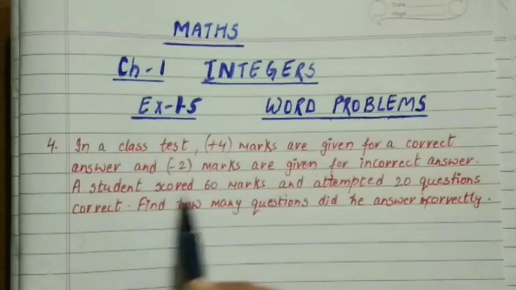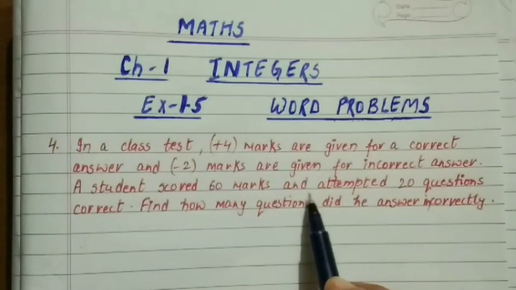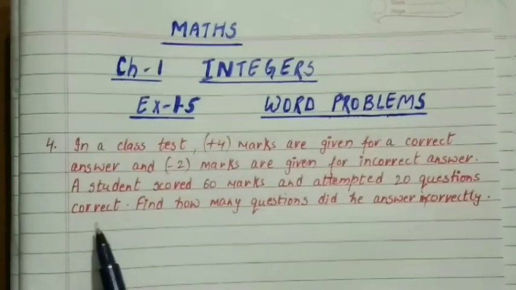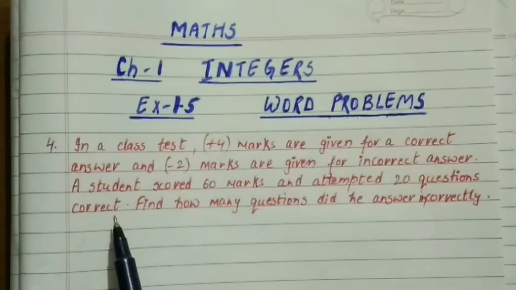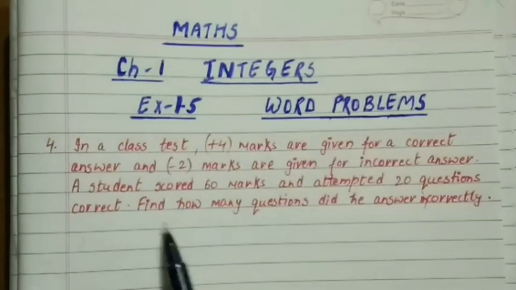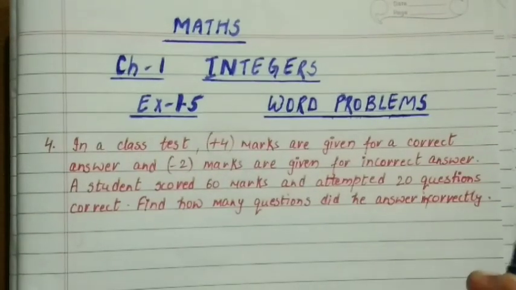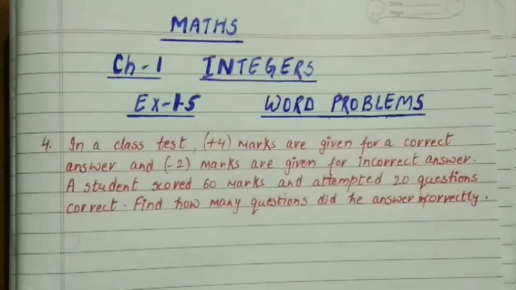Then a student scored 60 marks in total, and they have given that he attempted 20 questions correctly. Okay, so out of the whole question paper he has attempted 20 questions correctly, the rest are wrong. So find out how many questions he answered incorrectly. So that means your task is to find out how many questions he answered wrong. So let's start the solution.